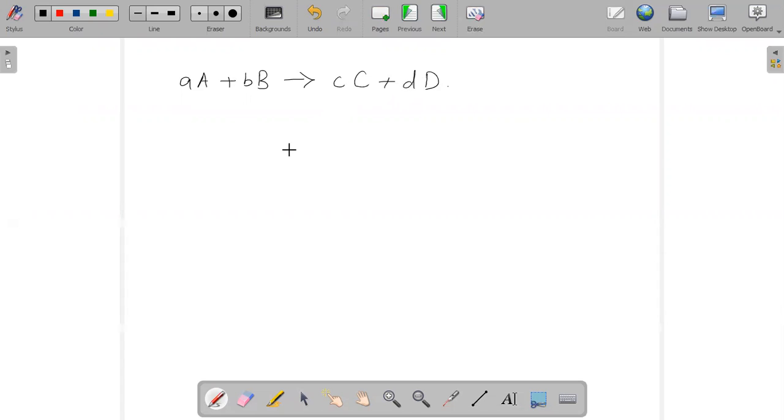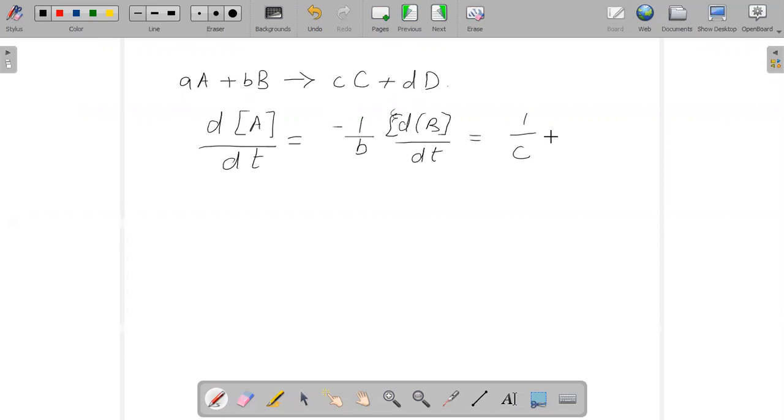So when I try to write the equation, it can be dA by dt equal to minus 1 by b of dB by dt, or in terms of C, that is 1 by c of dC by dt.